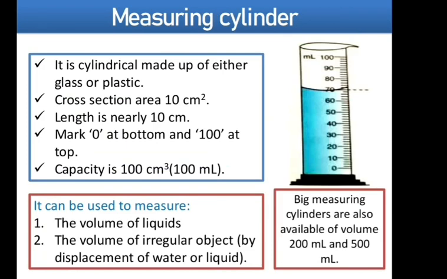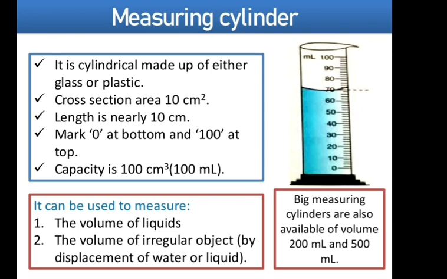Fine. Now measuring cylinder, it is made up of either plastic or glass having the length of nearly 10 centimeter and cross section of 10 square centimeter. What does cross section mean here? Cross section means the area of the top surface of this measuring cylinder. जो भी हमारा मेजरिंग सिलेंडर है इसका जो टॉप सरफेस का जो एरिया होगा दैट इज नोन एज क्रॉस सेक्शन एरिया. Okay, so what is that? 10 centimeter square. And similarly if I talk about its length, how much will the length be?